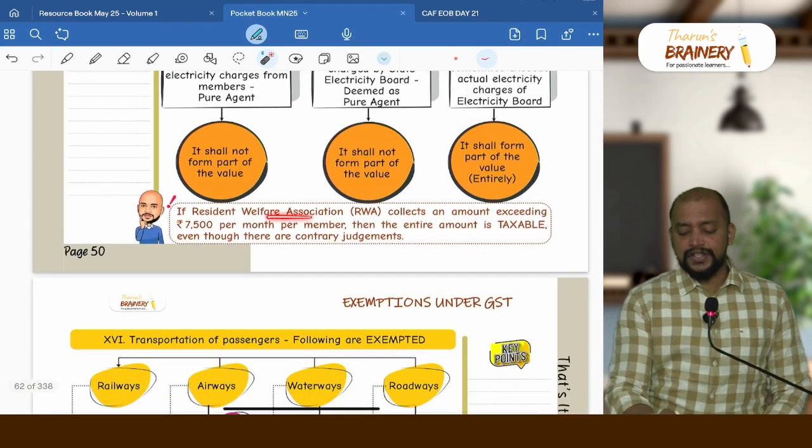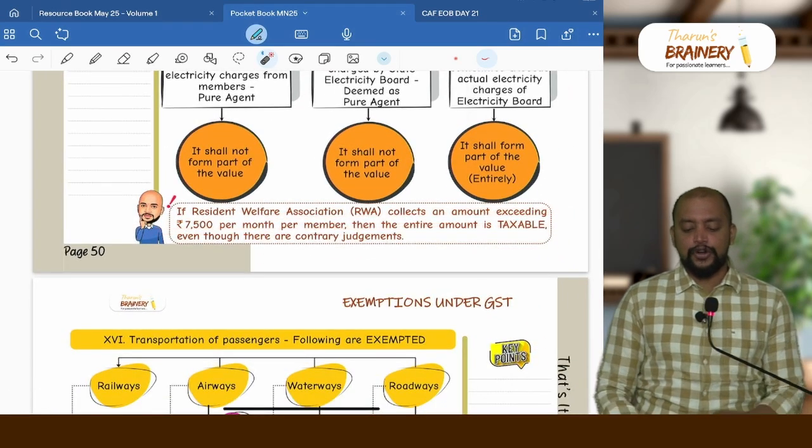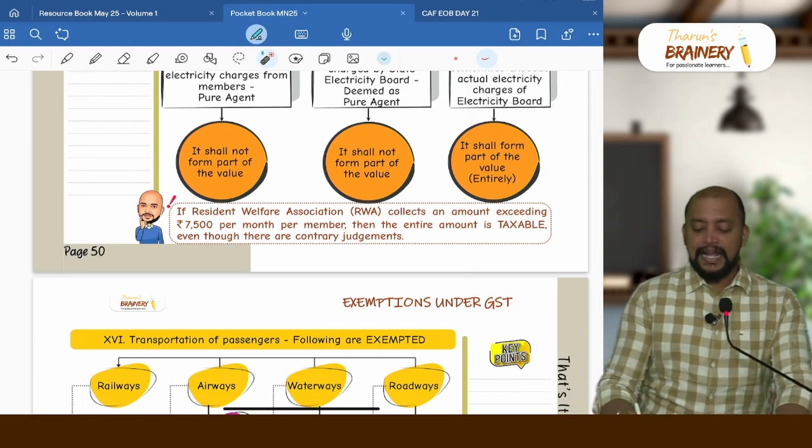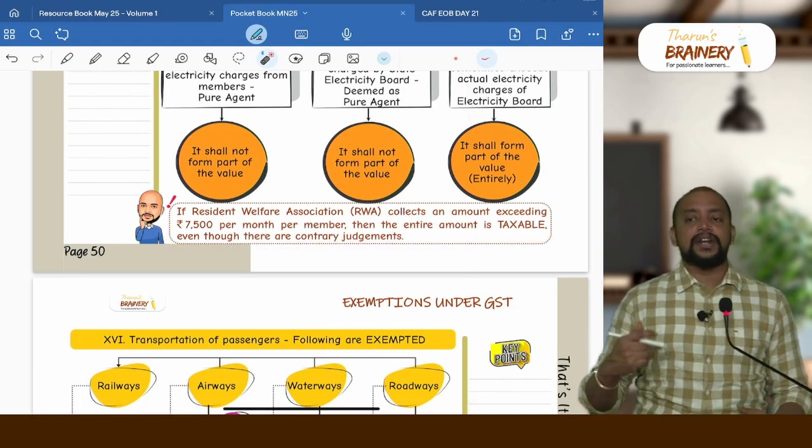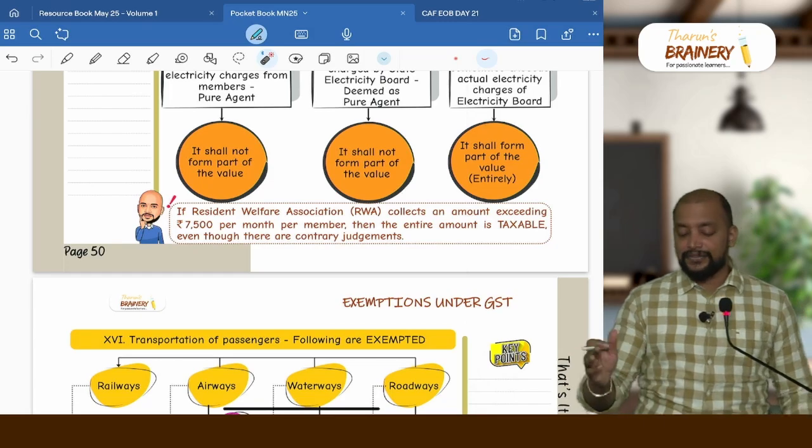If the resident welfare association collects an amount exceeding 7,500 rupees per month per member, then the entire amount is taxable, even though there are contrary judgments related to this, entirely it will be taxable.